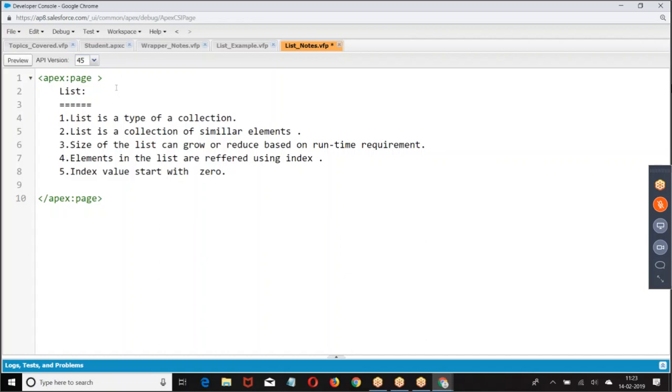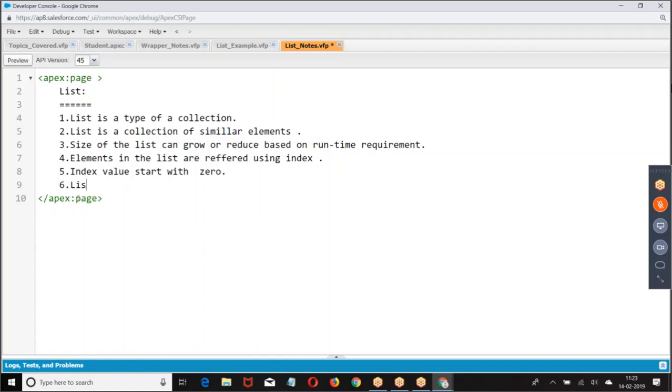Now, array is also referred with index only. Array is also a collection of similar elements. They are referred with index, and index value starts with 0. Right. Now let us see.